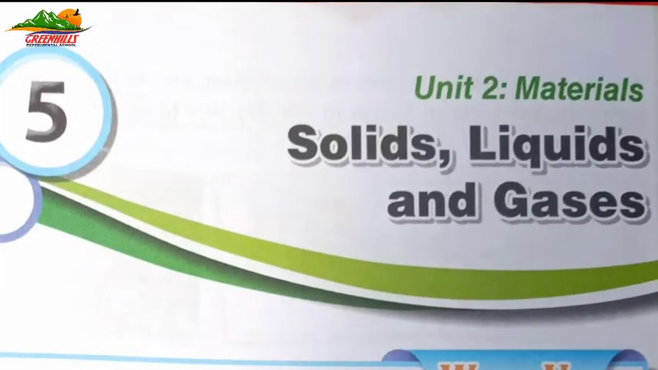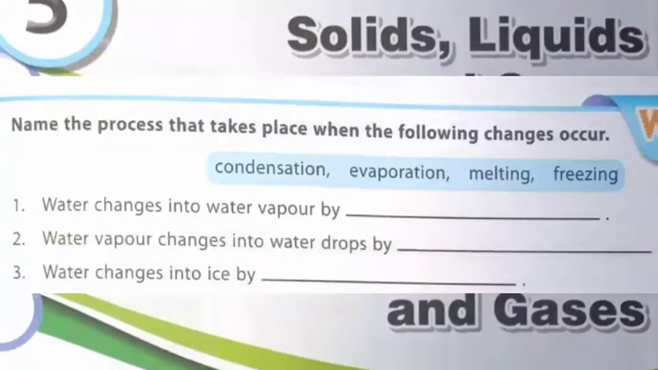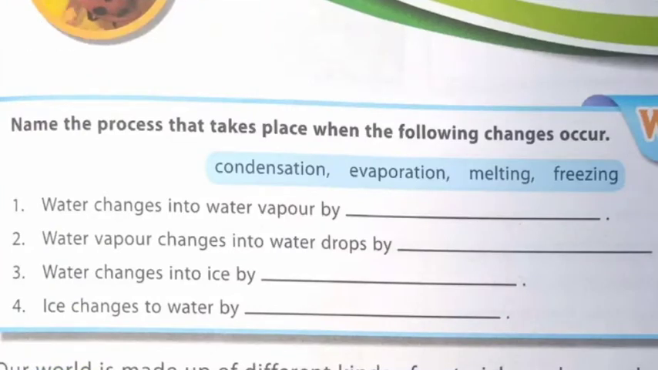So dear students, open page number 33 of your book. Topic is solids, liquids and gases. You can see here in the beginning of the lesson, some fill in the blanks are given with some options, and you have to fill them with the correct option. Options are condensation, evaporation, melting, freezing.